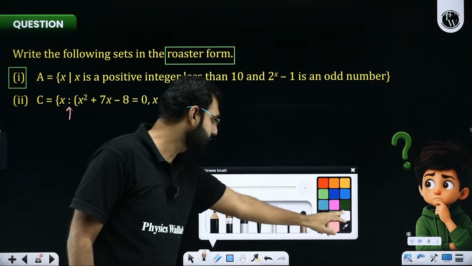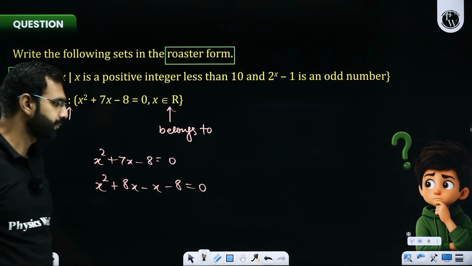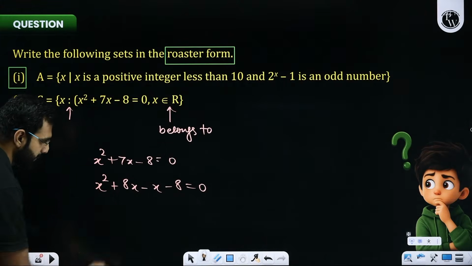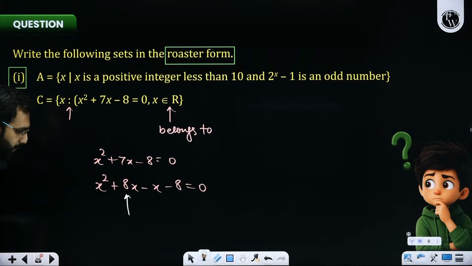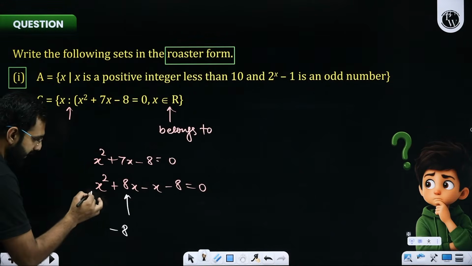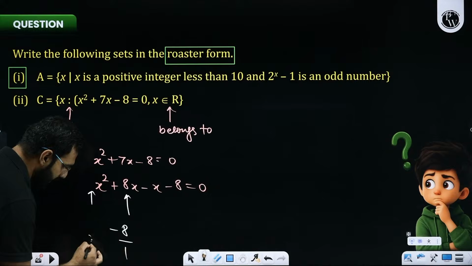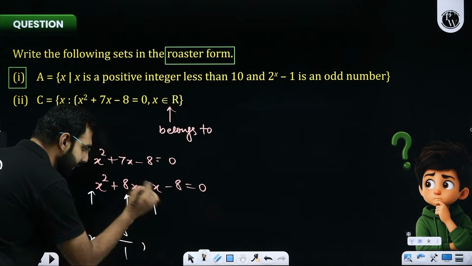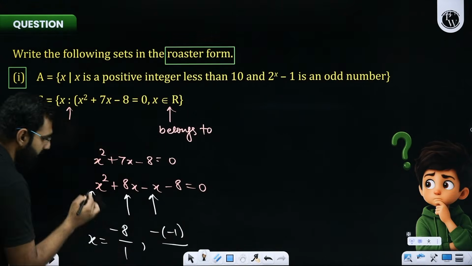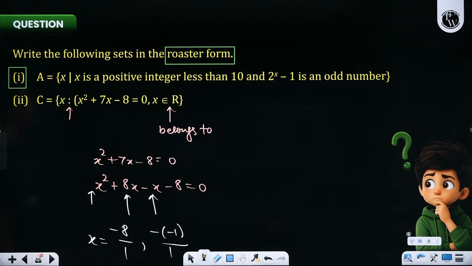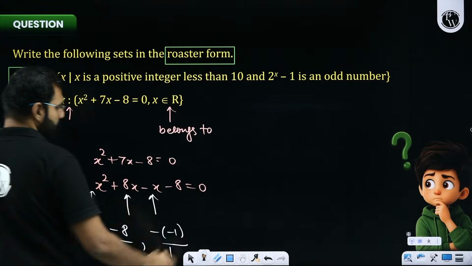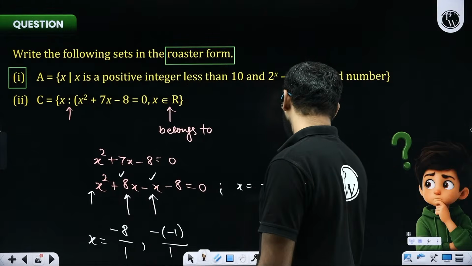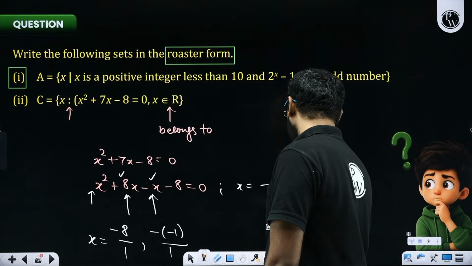With this, the next thing I'd request you to do, instead of factorizing in a shorter manner, is write the direct answer: coefficient of x is 8, take its negative and divide it by the coefficient of x square, which is 1. That will be the first value of x. Coefficient of x, which is minus 1, take its negative, so negative of minus 1, divided by coefficient of x square, that will be the second root. So here the two roots are going to be minus 8 and plus 1.